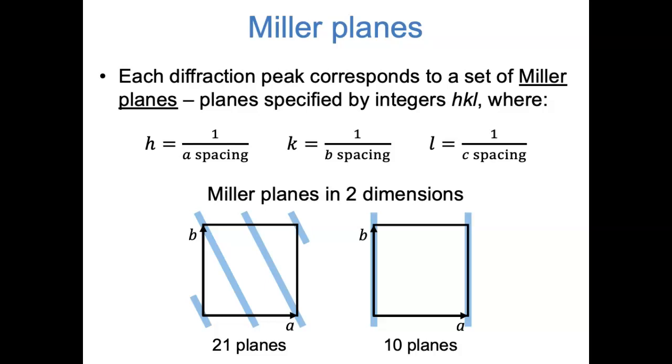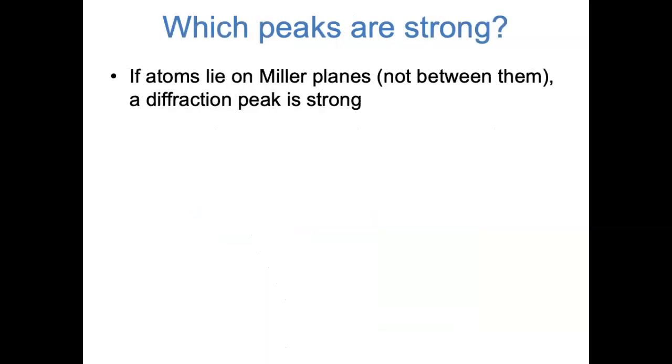As you can imagine, Miller planes in a 3-dimensional crystal would have 3 Miller indices because you can look at the spacing in the a, b, and c directions. In principle, you can see X-ray diffraction peaks corresponding to any set of Miller planes with integer Miller indices. But the question of whether a given diffraction peak is strong, whether it has high intensity, is another question entirely. An X-ray diffraction peak is strong if and only if the atoms actually lie near the Miller planes, and not sort of halfway between them.